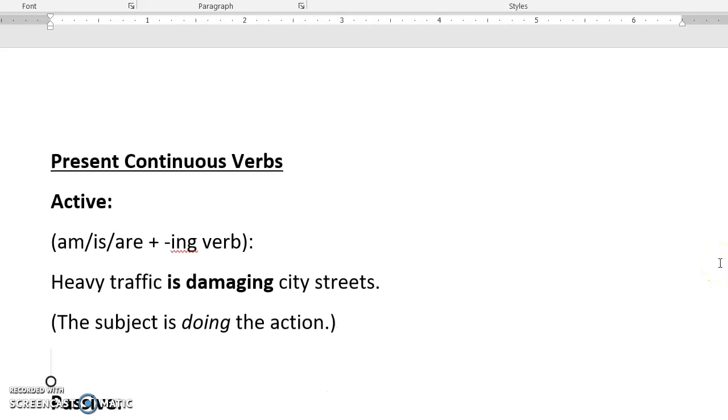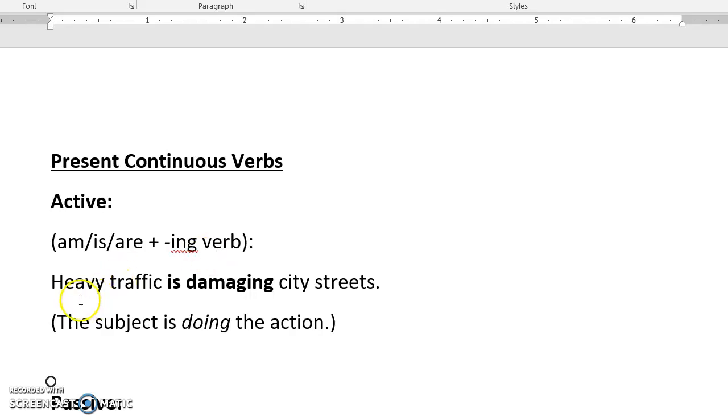All right, so let's talk about present continuous verbs. First of all, let's just review the difference between active and passive. If you want to make an active present continuous verb, you're going to use am, is, or are plus an ing verb. And we use present continuous to talk about things that are happening right now or generally now.